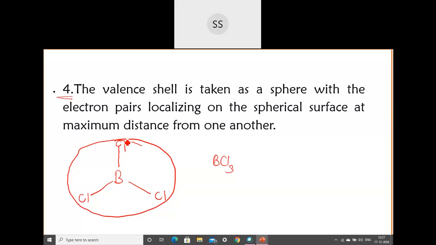The valence shell of that metal we are talking about is taken as a sphere, and inside that sphere these electron pairs are there. Boron is linked with the three chlorine atoms. Those electron pairs localize themselves in such a way that there is maximum distance and minimum repulsion on that spherical surface. That is the fourth postulate: valence shell is taken as a sphere with electron pairs localizing on that spherical surface with maximum distance from one another.